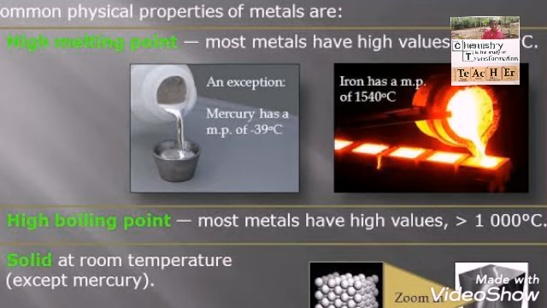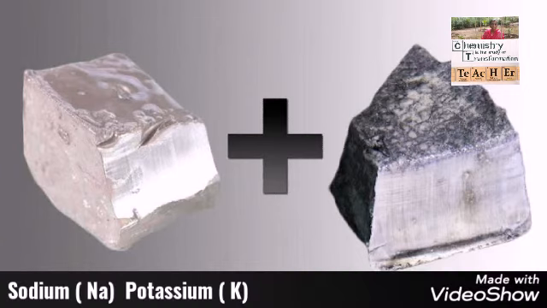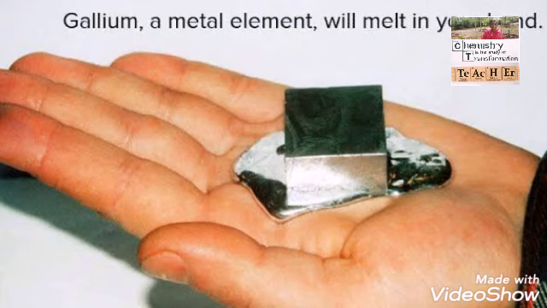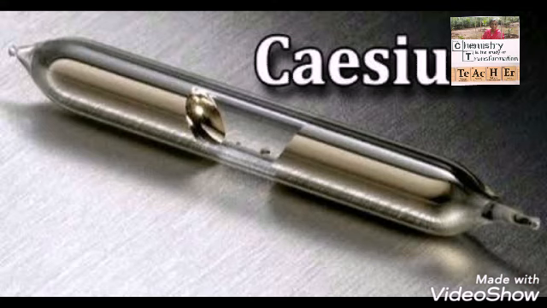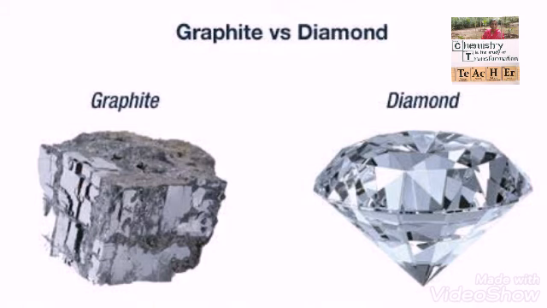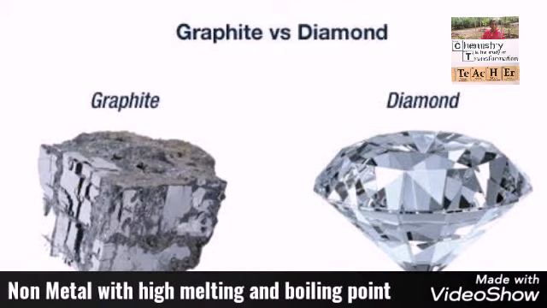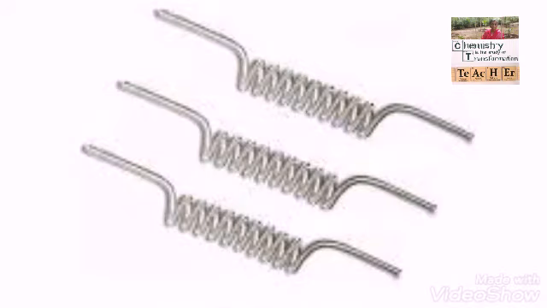The ninth property of metals and non-metals is melting and boiling point. As metals are hard and solid, they melt or boil at high temperature. There is an exception for sodium and potassium as they are soft metals. They both have low melting point and low boiling point. And two other metals, gallium and cesium, will melt when kept in your palm. All the non-metals, as they are soft in nature, have low melting point and low boiling point except diamond and graphite. So diamond and graphite can melt and boil at high temperature.